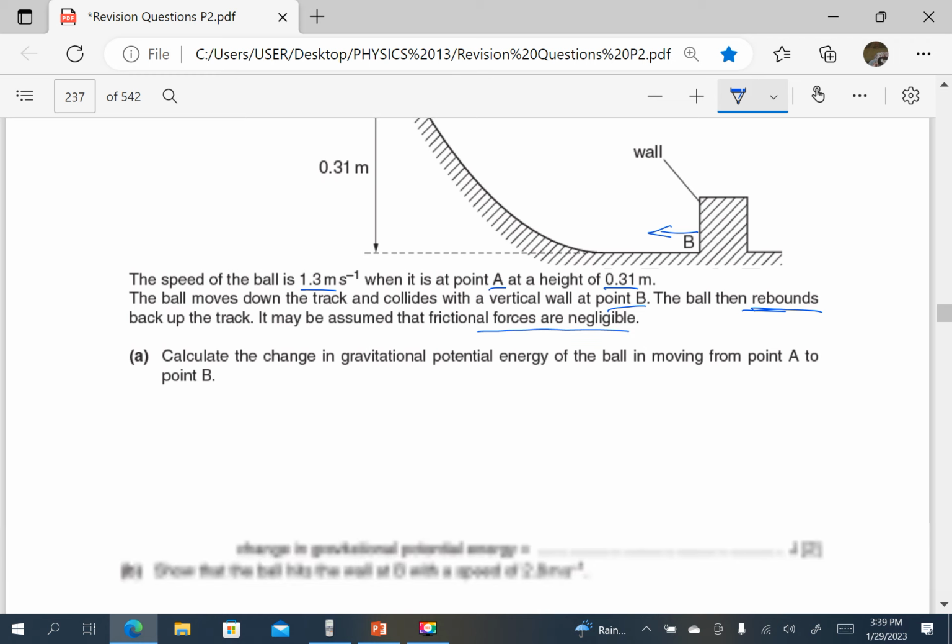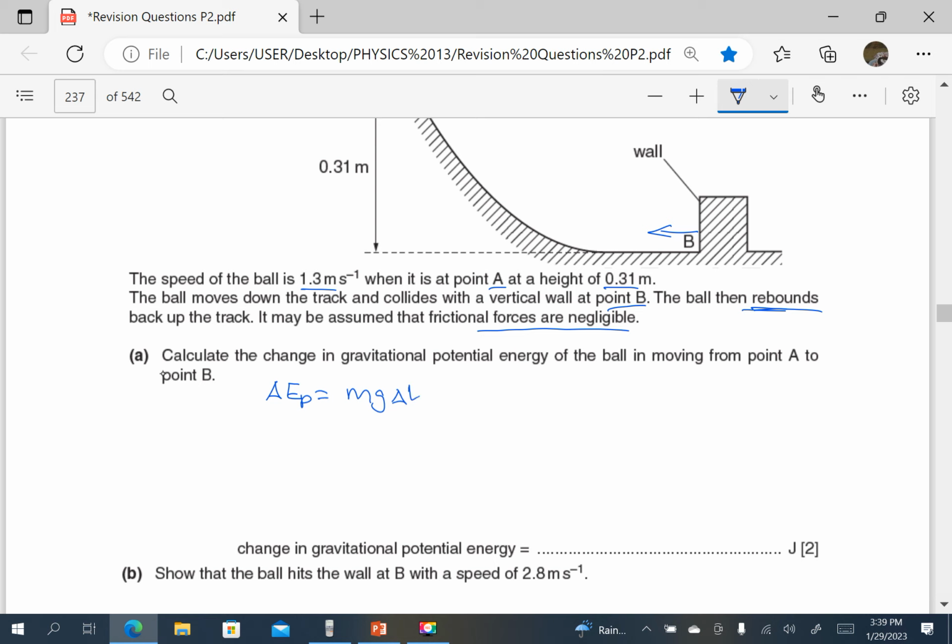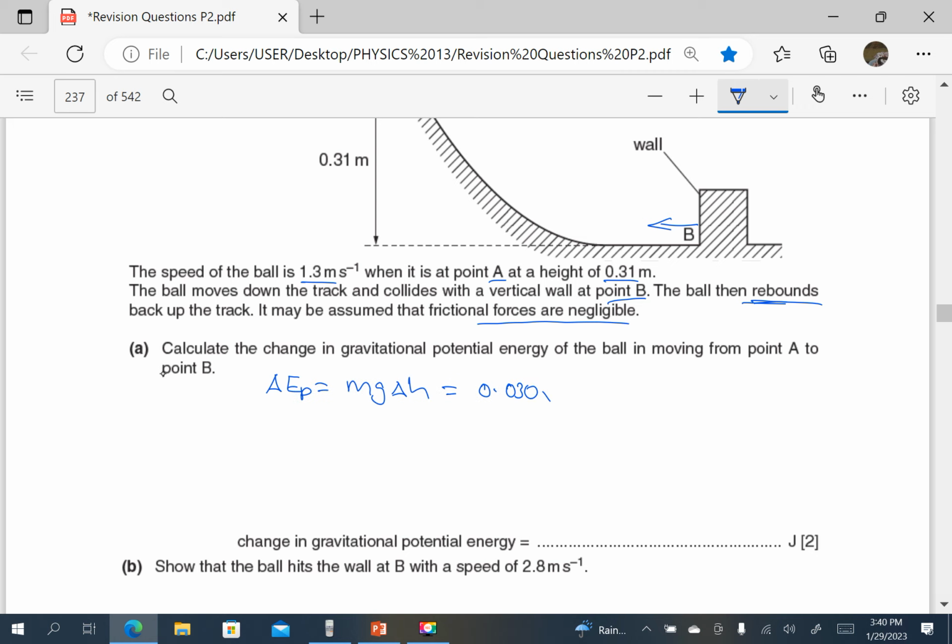Calculate the change in gravitational potential energy. So that is easy. Change in potential energy is mg times the difference in the height h. So the mass was 0.030 times 9.81 times the change in h.